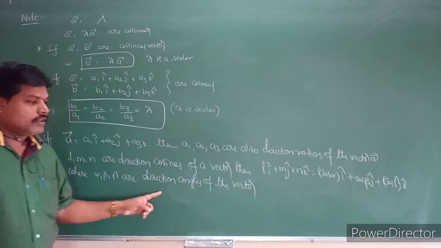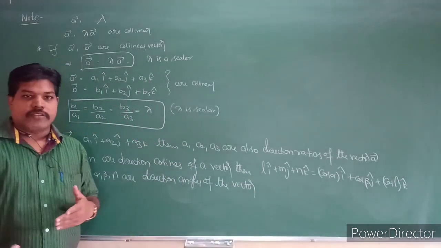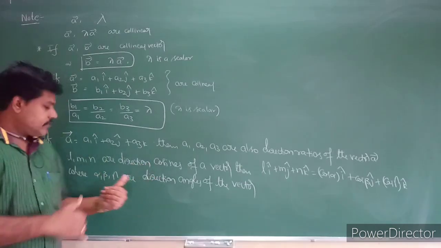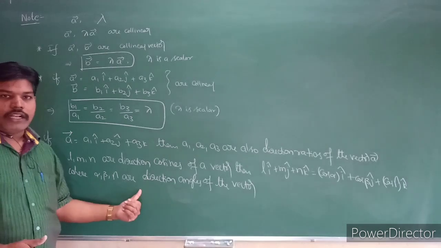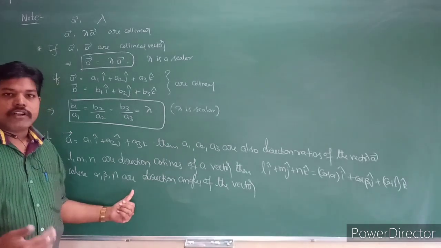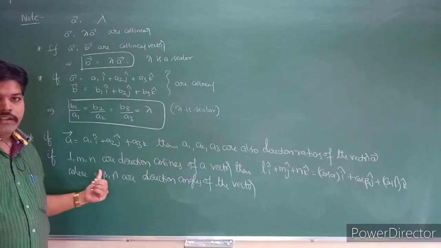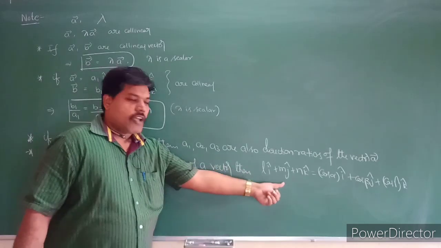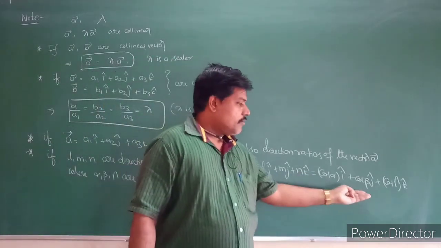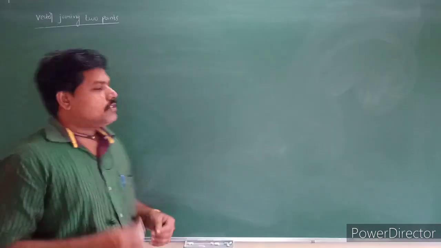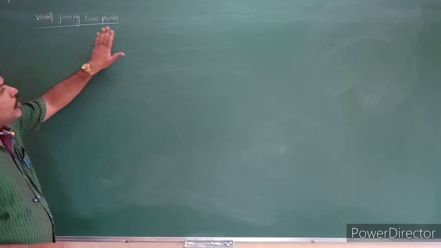We have already seen what the direction angle is. A direction angle is the angle the vector makes with the x-axis, y-axis and z-axis: alpha, beta, gamma. So cos alpha, cos beta, cos gamma are the direction cosines, which we can take as L, M, N. So L i plus M j plus N k we can represent as cos alpha i plus cos beta j plus cos gamma k.